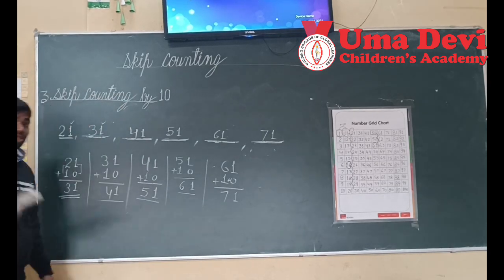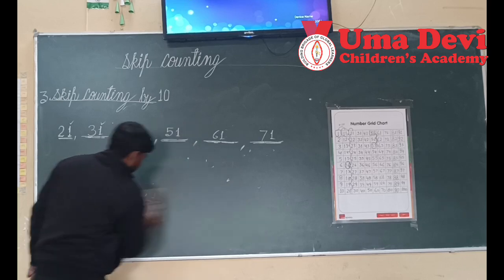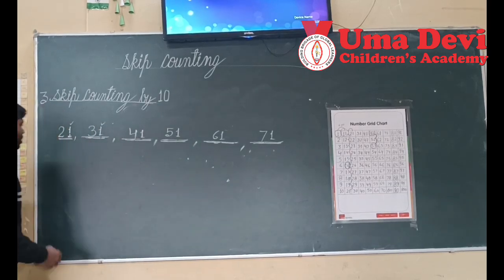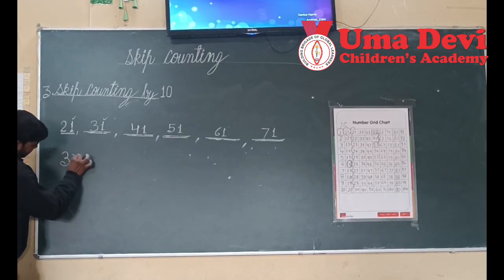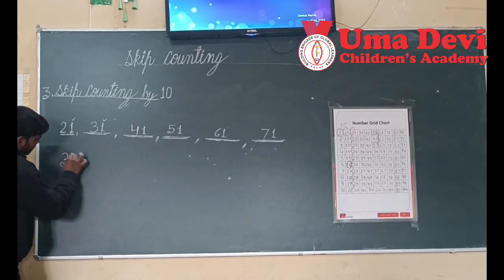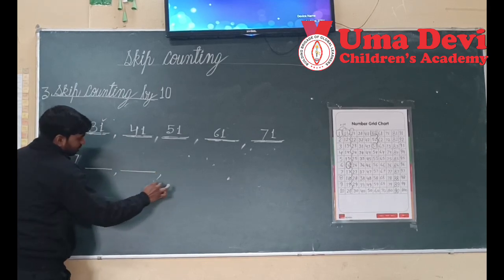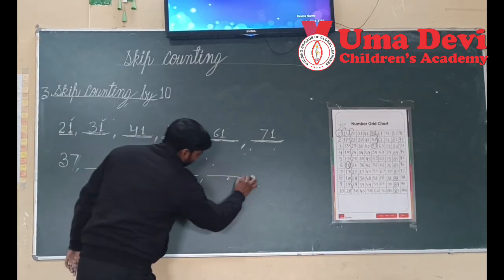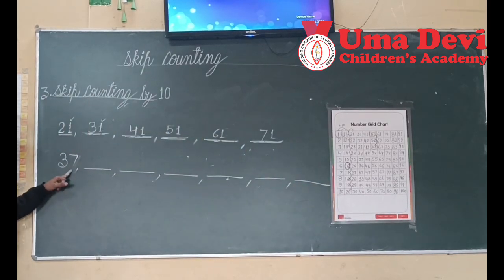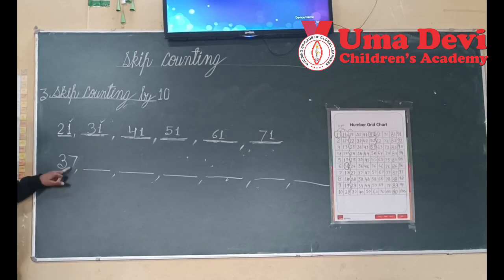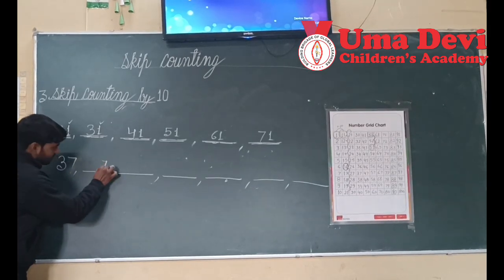I am giving you one more example. Suppose I am starting from 37. The first number is 37. What is the second number? What is the third number? The fourth, fifth, sixth, seventh? This is very easy. I have told you that the ones place number will not change, so write this ones place number.